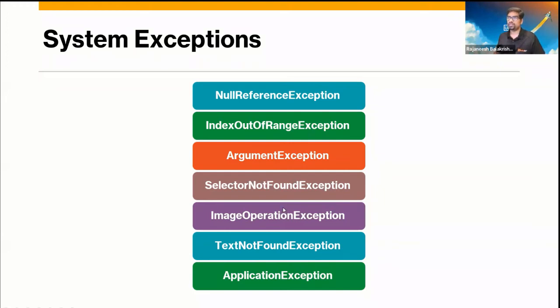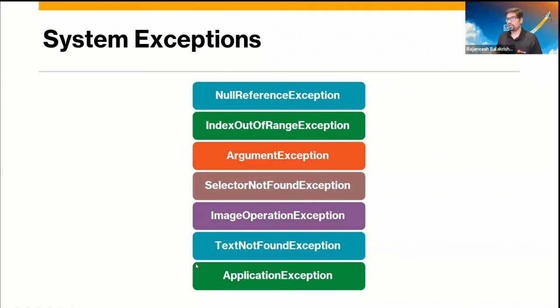So with system exceptions, 90% of the time you get the system exception. And if you are not sure of the correct exception, you can categorize everything under the system exception. You will come across this exactly in the try and catch. You try for a specific exception and you need to catch that exception. If you're not sure, you can put it in the system exception and handle that accordingly. But if you know exactly, you can specify that particular exception in the catch.